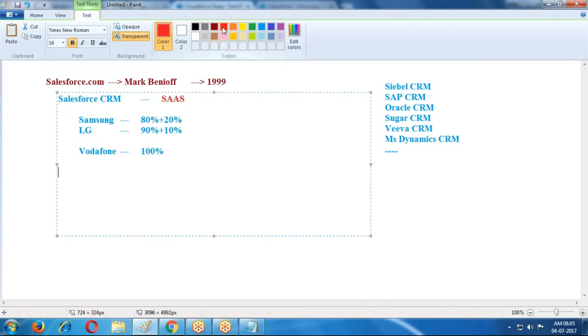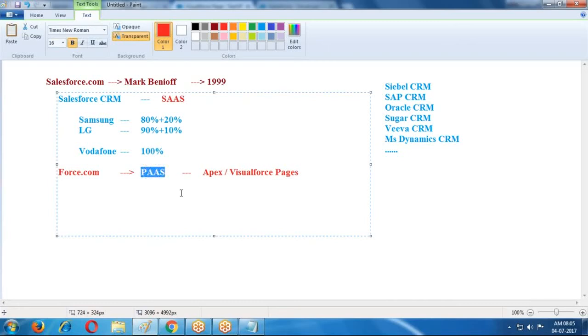That product name is Force.com, a platform. They released one platform, the Force.com platform, with Apex programming and Visualforce pages. They released this as a platform as a service.